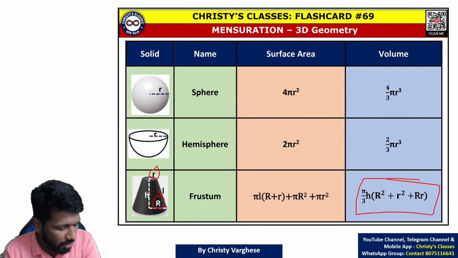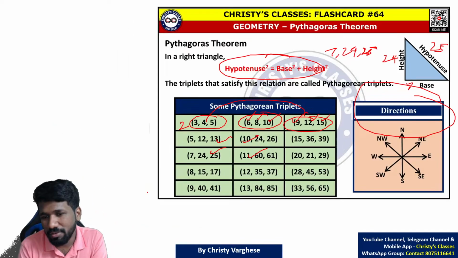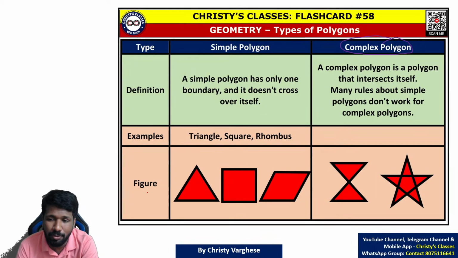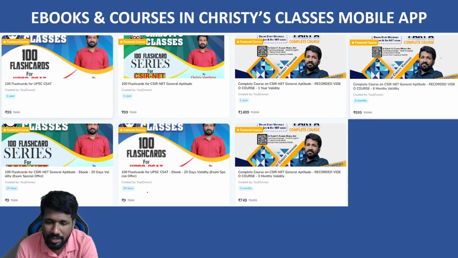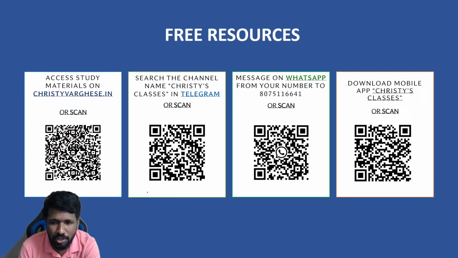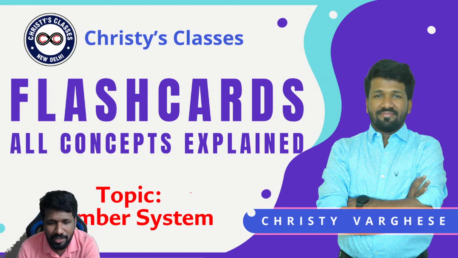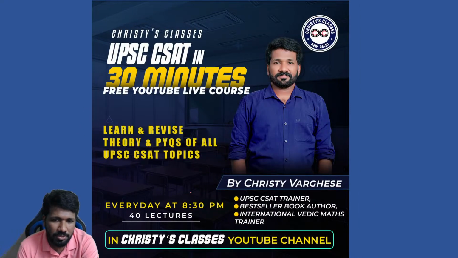So hope all of you got an idea. This chapter we cannot teach like the other chapters because it is more of formulas. Each formula can be derived logically, but that will take too much time. My idea was to give you a basic idea so that you don't have to rote learn all the things. To an extent, you can understand the logic itself to learn it. So hope this session was useful.